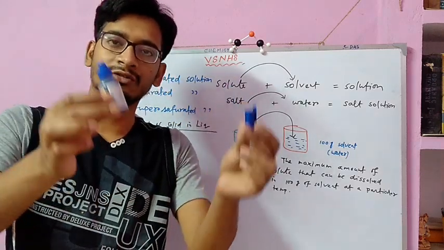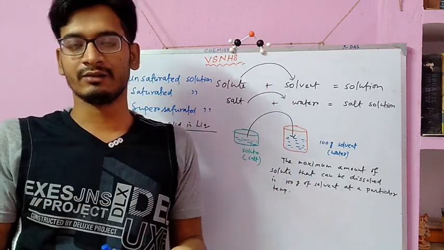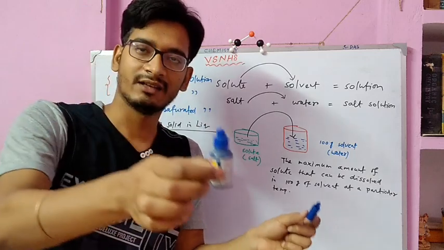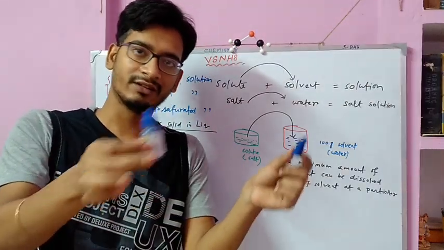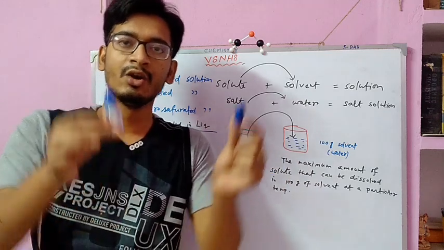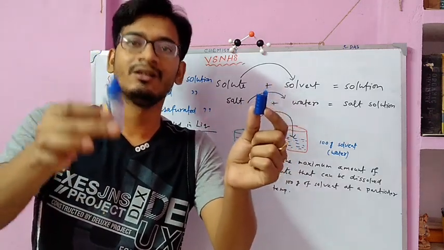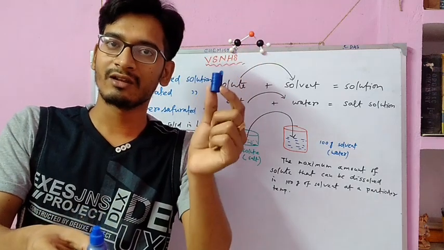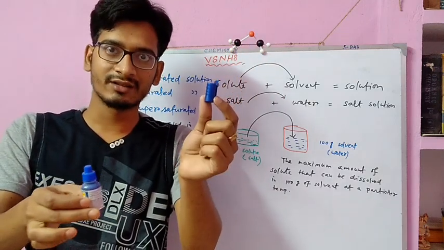Our aim is to dissolve this in a particular amount of solvent. We place this in the solvent, and this in another solvent, the same solvent with the same quantity in two different glasses. Which will get dissolved faster? Obviously, this will get dissolved faster because it is smaller in size.